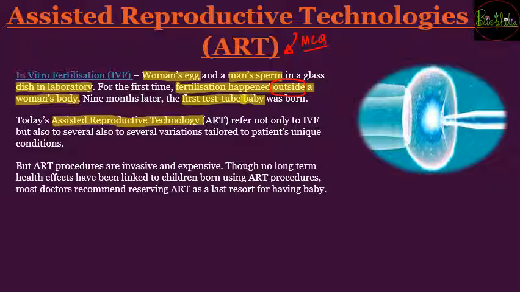ART procedures have a disadvantage: they are very invasive and expensive. That is the only disadvantage, that many people cannot afford the charges for these procedures. The disadvantage is the expense, that is cost, which many people cannot afford.